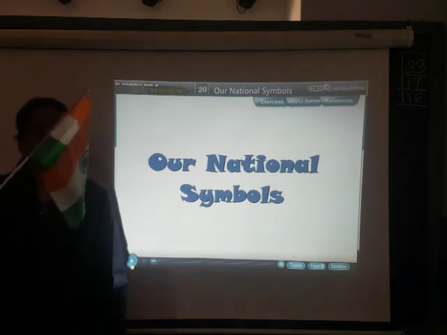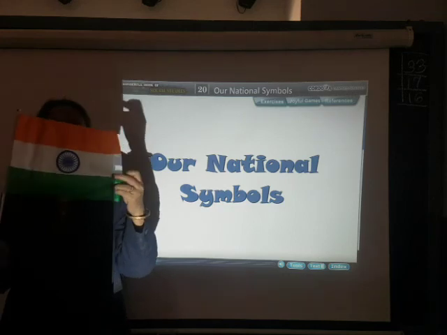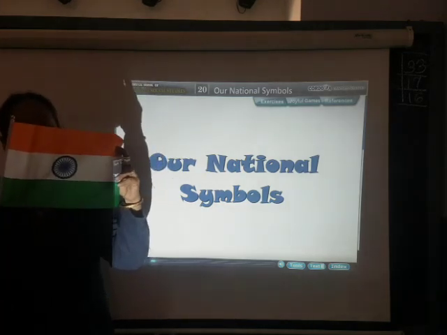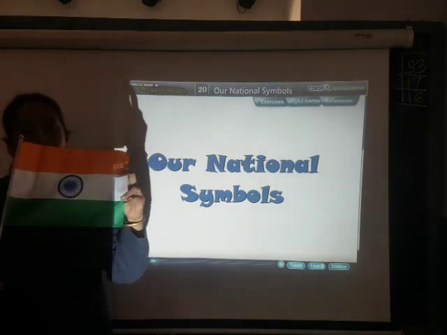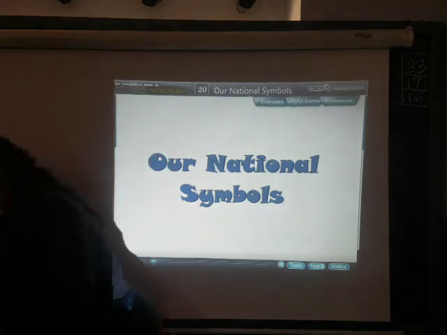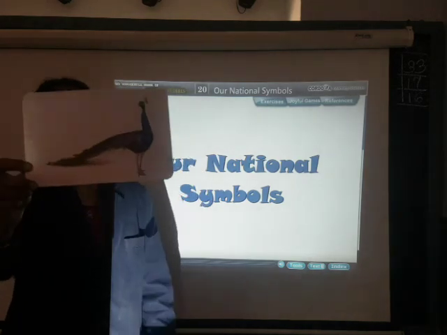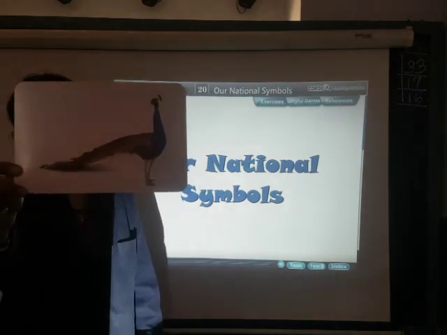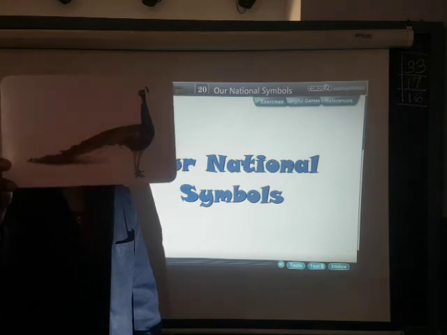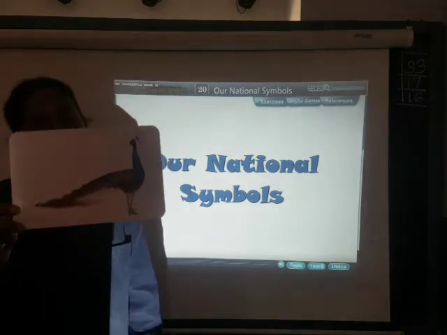This is our national flag, isn't it? You all know this. This is our national flag, which is having 3 colors. Then see the next one. Next one is our national bird, means peacock. Peacock is our national bird. Many of you might have seen this peacock, and it is our national bird.